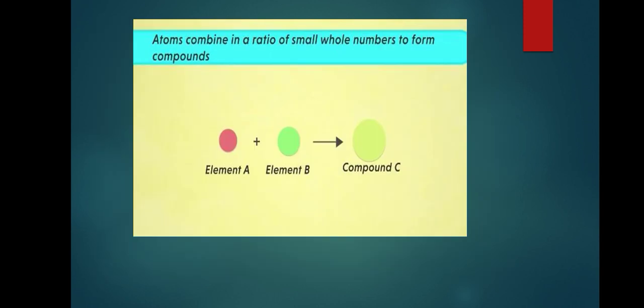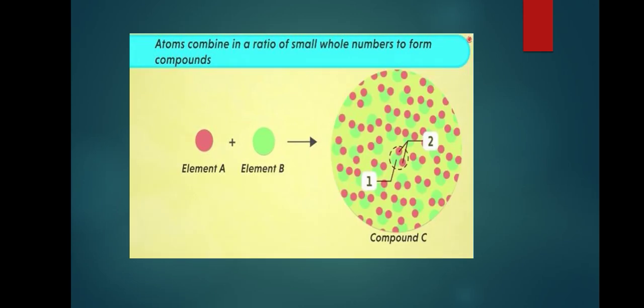And next is the fifth postulate, that is atoms combine in a ratio of small whole numbers to form compounds. Look at this figure. Here element A and element B combine to form a new compound, compound C. They always combine in a ratio of small whole numbers like this. Here one atom of element B and two atoms of element A, that is whole numbers, meaning 2 and 1 are whole numbers, meaning these atoms combine in a ratio of small whole numbers.